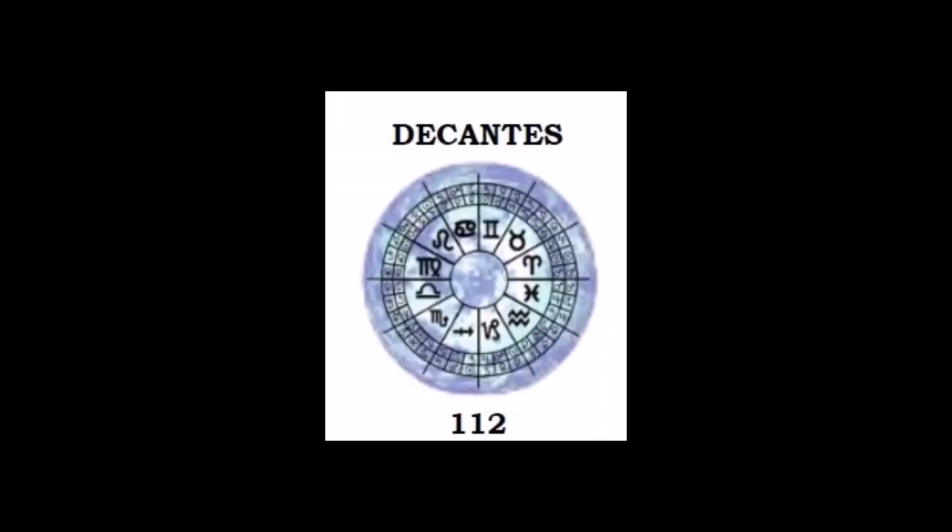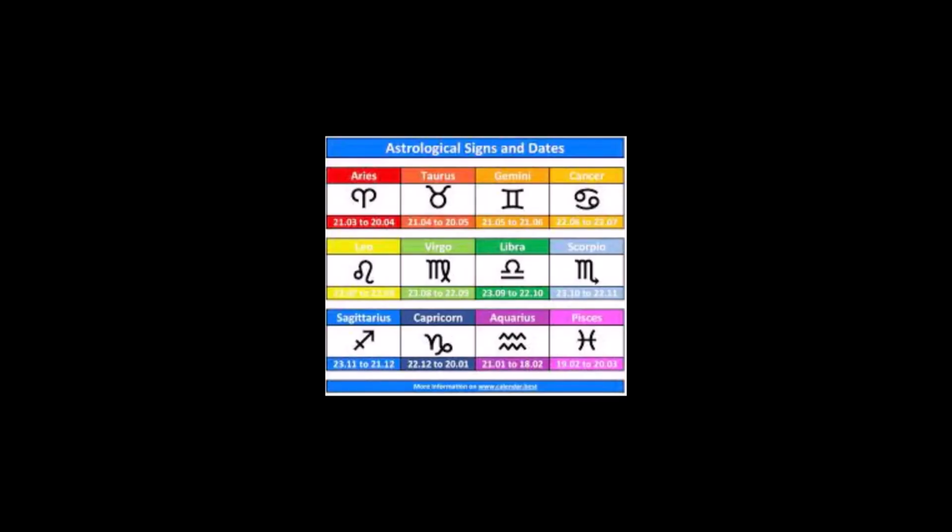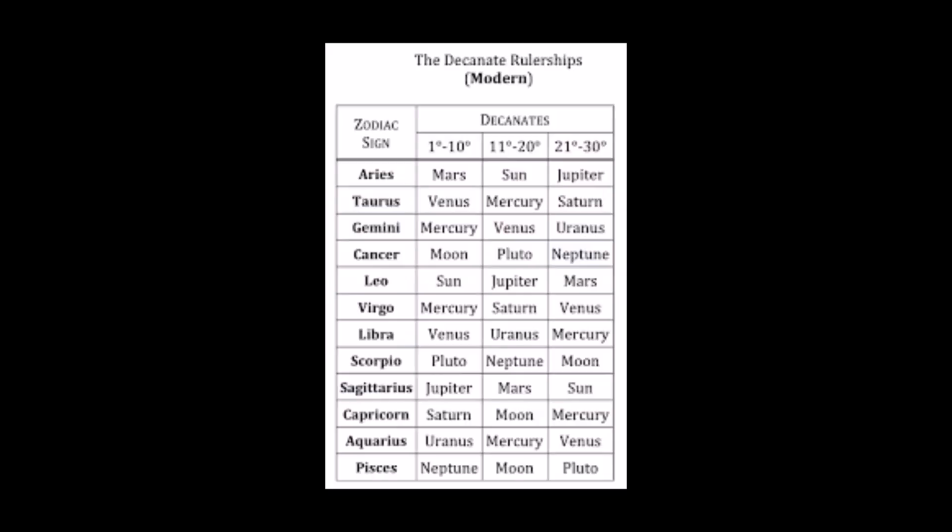Here's some quick facts about decanate in astrology. Decanate is also known as decan. Decanate denotes dividing each sign into 3 equal parts that are roughly 10 degrees each. So it's about 0 to 29 degrees. Each decan, or decanate as the parts are called, is in the order of the sign's element and ruling planet triplicity. For example, the fire triplicity is Aries, which is ruled by Mars, Leo, which is ruled by the Sun, and Sagittarius, which is ruled by Jupiter.